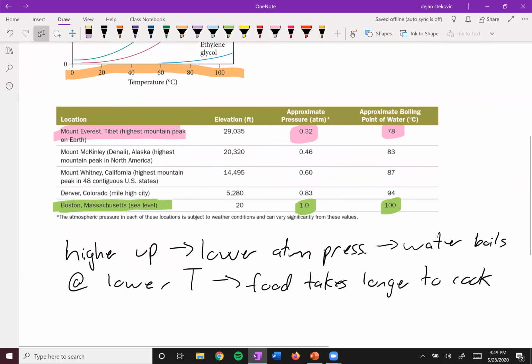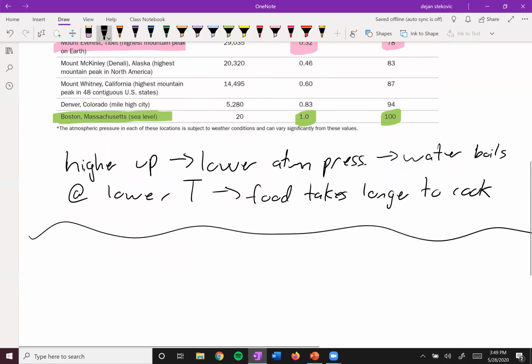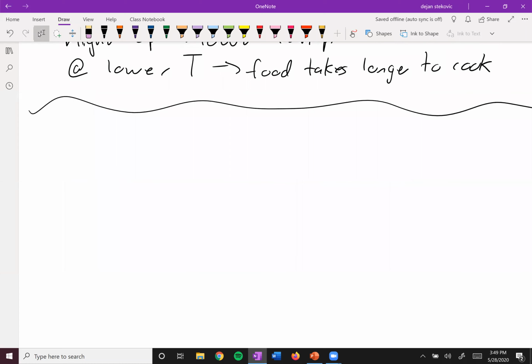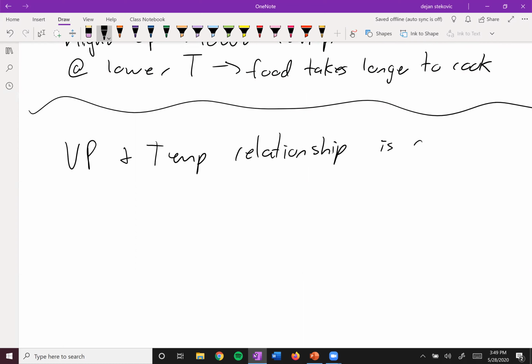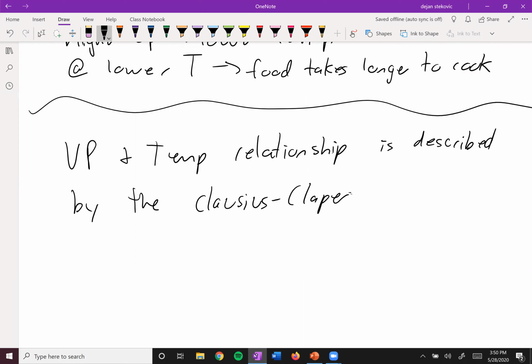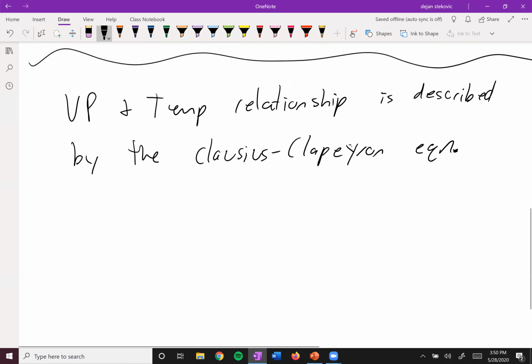Cool. So the relationship between vapor pressure and temperature is described by an equation. So the vapor pressure and temperature relationship is described by the Clausius-Clapeyron equation. I have no idea if I'm pronouncing that correctly or not. Doesn't matter. It relates vapor pressure and temperature.